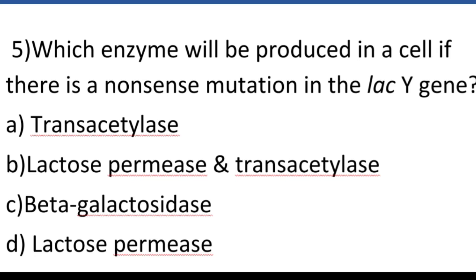So fifth question, which enzyme will be produced in a cell if there is a nonsense mutation in the lac Y gene? Option A, transacetylase; option B, lactose permease and transacetylase; option C, beta galactosidase; option D, lactose permease. So let's look, our answer is option C, beta galactosidase. So beta galactosidase is the enzyme that will be produced in a cell if there is a nonsense mutation in the lac Y gene.